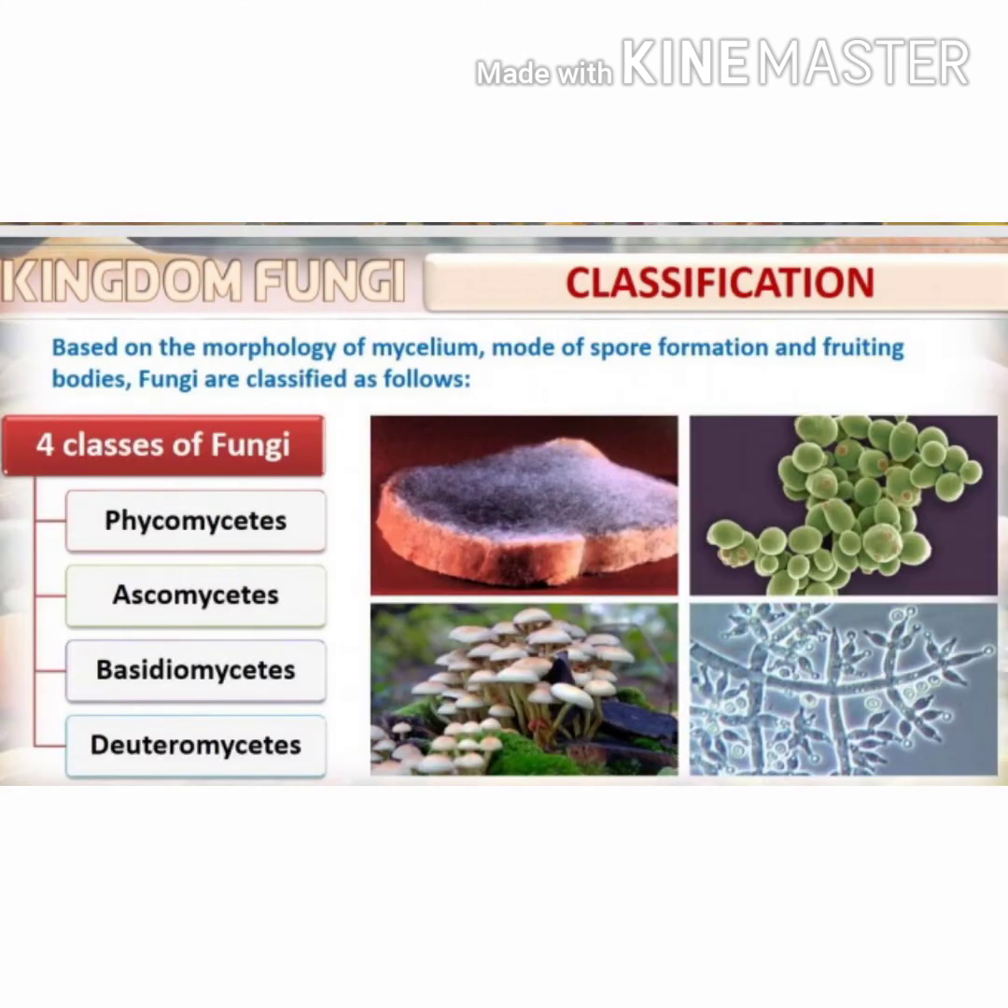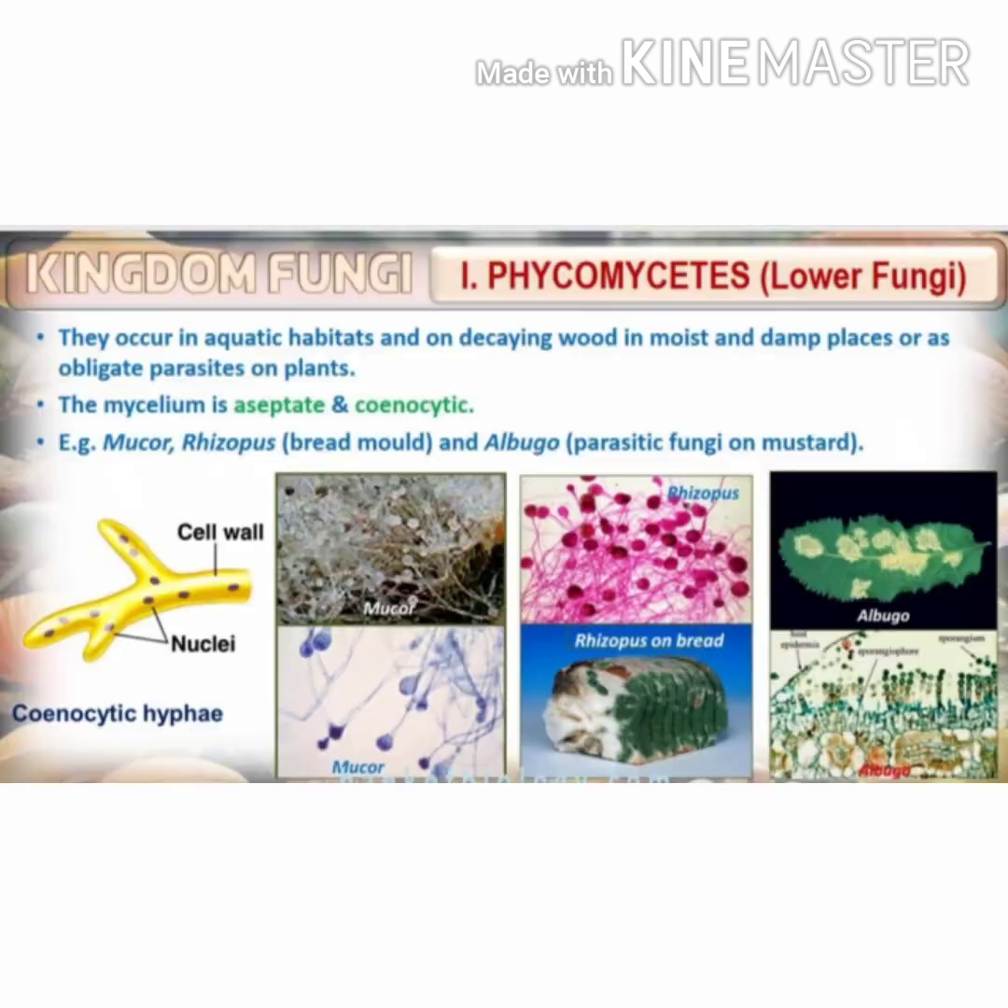Next comes the classification of fungi. Based on morphology of mycelium, mode of spore formation and the fruiting bodies, fungi are classified into 4 groups. They are Phycomycetes, Ascomycetes, Basidiomycetes and Deuteromycetes. First, Phycomycetes. They are otherwise called lower fungi.